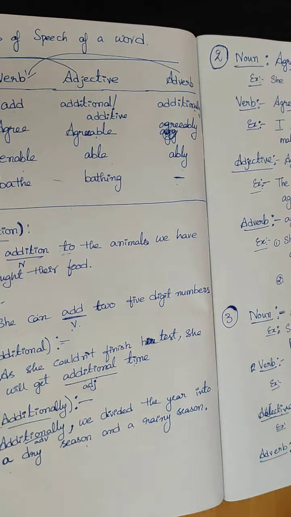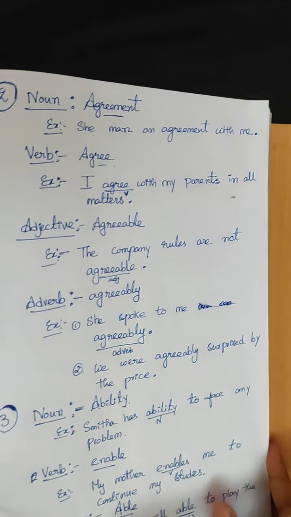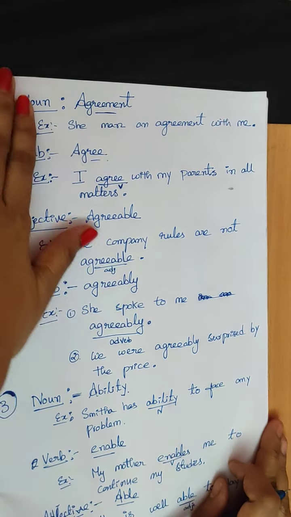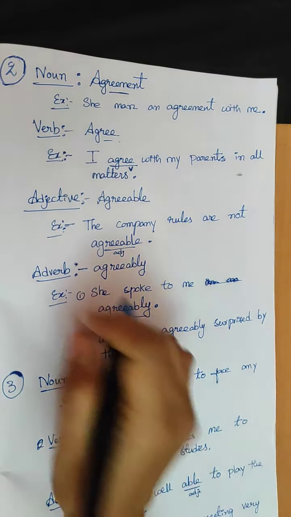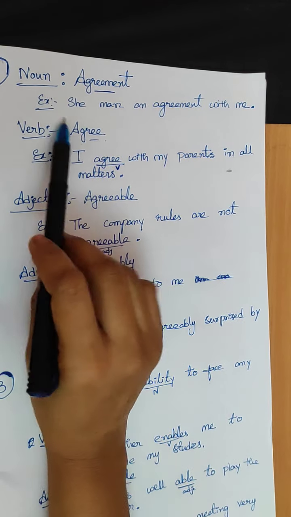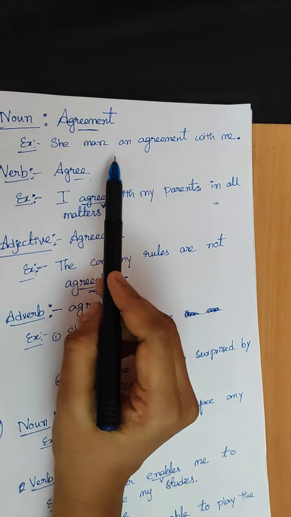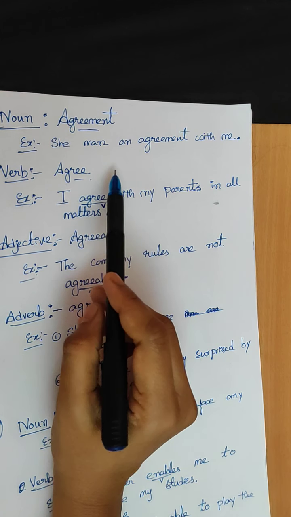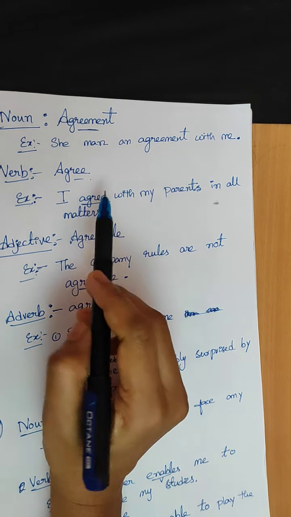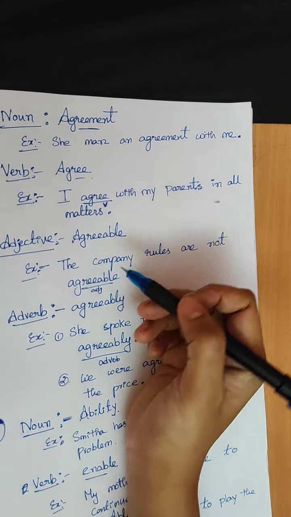I'll take one more word. Here I have taken agreement. Noun, agreement. She had an agreement.